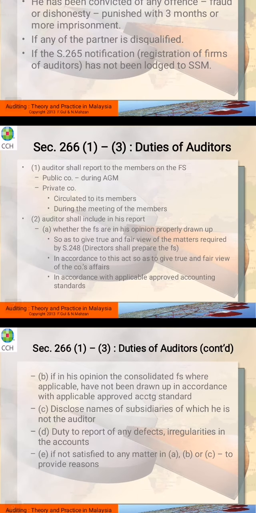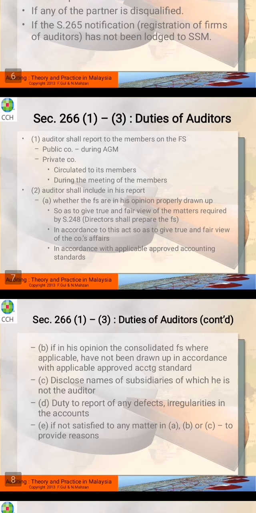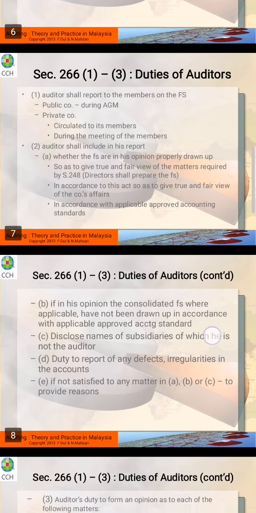All right, next one, 266 sub 2. The auditor should include in his report, number one, whether the financial statement in his opinion is properly drawn up, giving a true and fair view as required by section 248. And the next one, whether it gives a true and fair view. And the next one, whether all the financial statements are in accordance with the applicable accounting standards. So these are the three parts that the auditor should come up with in his report.